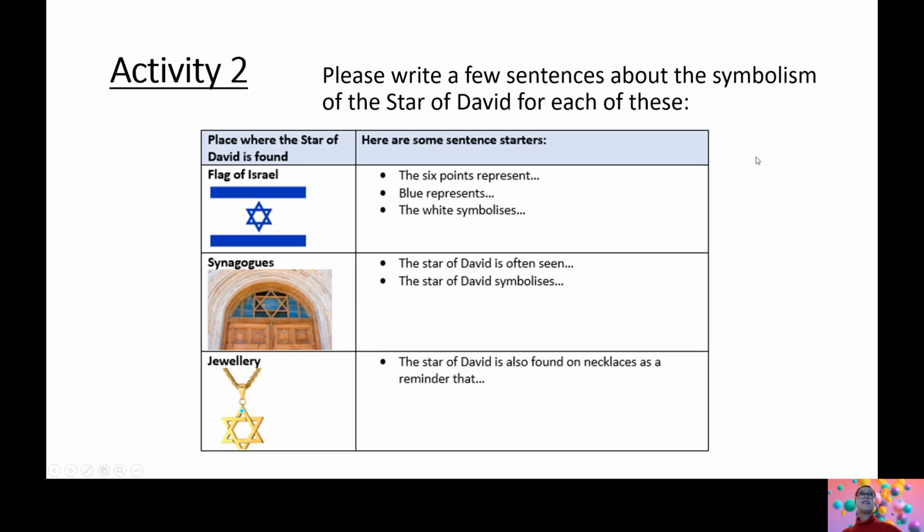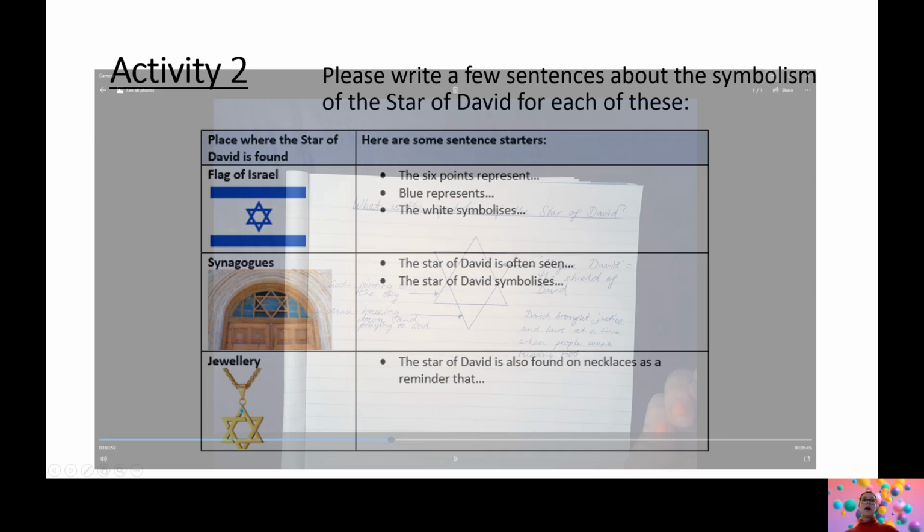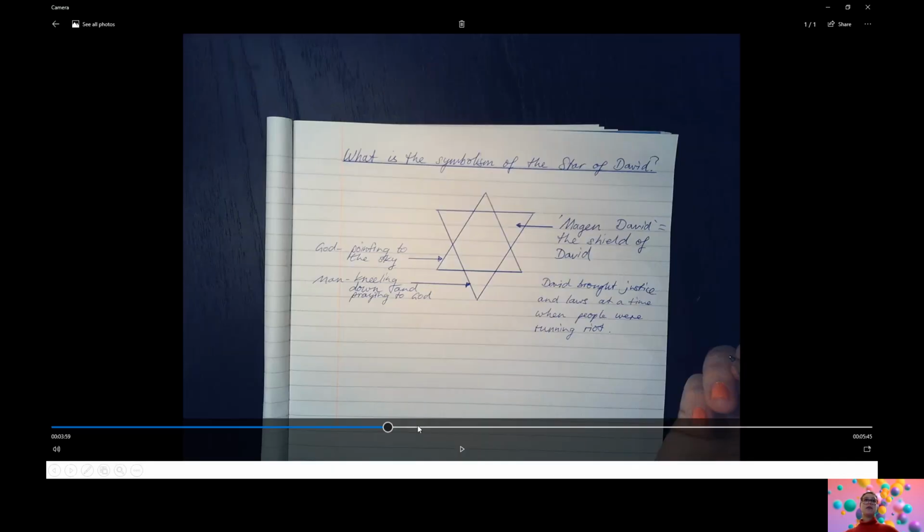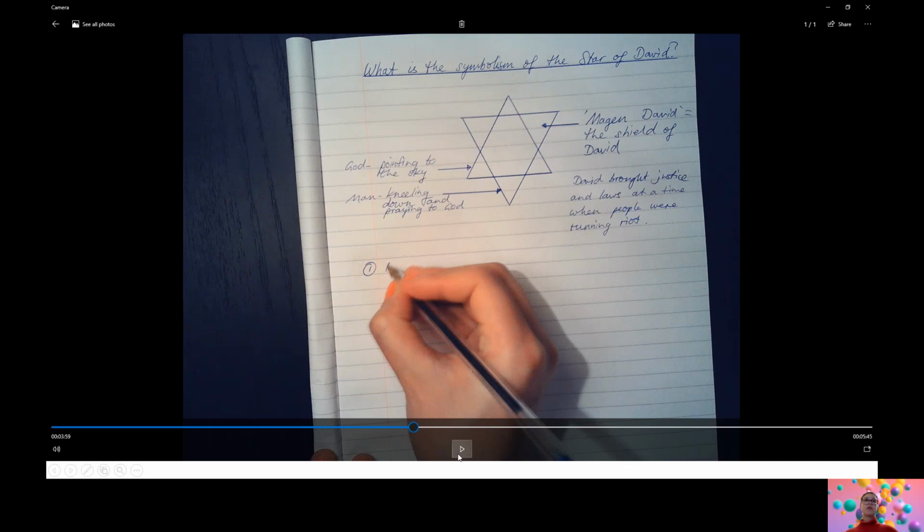Now, for our second activity, I would like you to please write a few sentences about the symbolism of the Star of David. So we have three places where we can often find the Star of David: in the flag of Israel, in synagogues, and in jewelry. And here are some potential sentence starters for you. Let me show you how I would like it done. I have modeled it here for you.